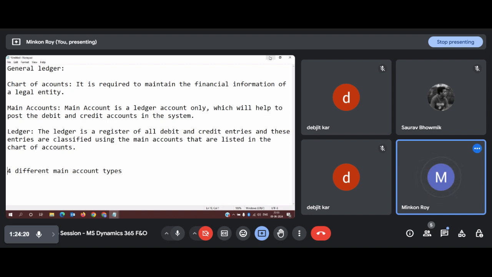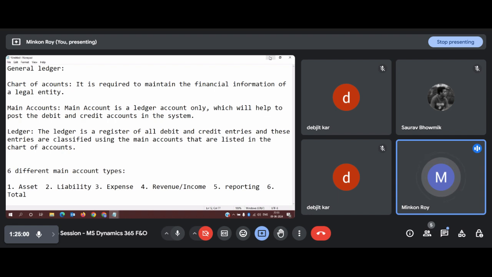Actually there are six, but there are two types which we will hardly use for any kind of transaction. The first one is asset, second is liability, third is expense, fourth is revenue or income, whichever you say, fifth is reporting, and sixth is total.